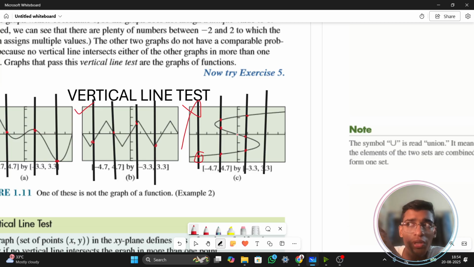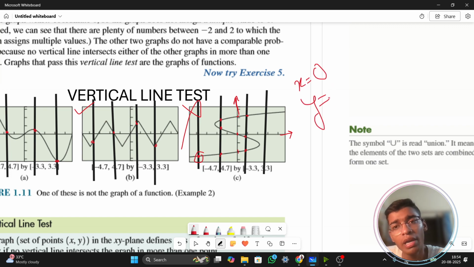And how you can imagine it: this is the x-axis and this is my y-axis. Whenever I'm putting the value of x equals 0, I'm getting y equals 0, y equals 2, and y equals minus 2. That means for my x equals 0, my y is 0, 2, and minus 2. That means for one input, I'm getting three outputs.